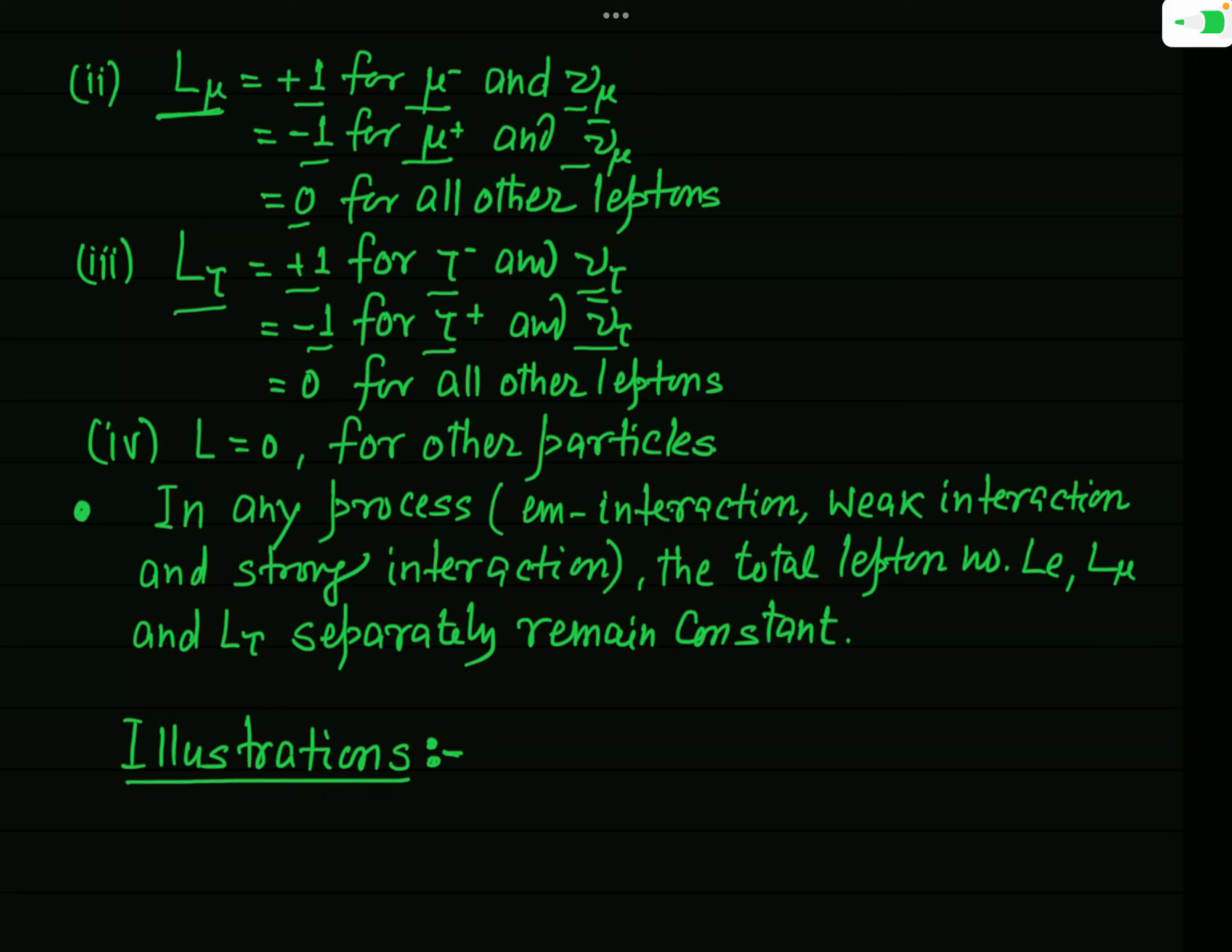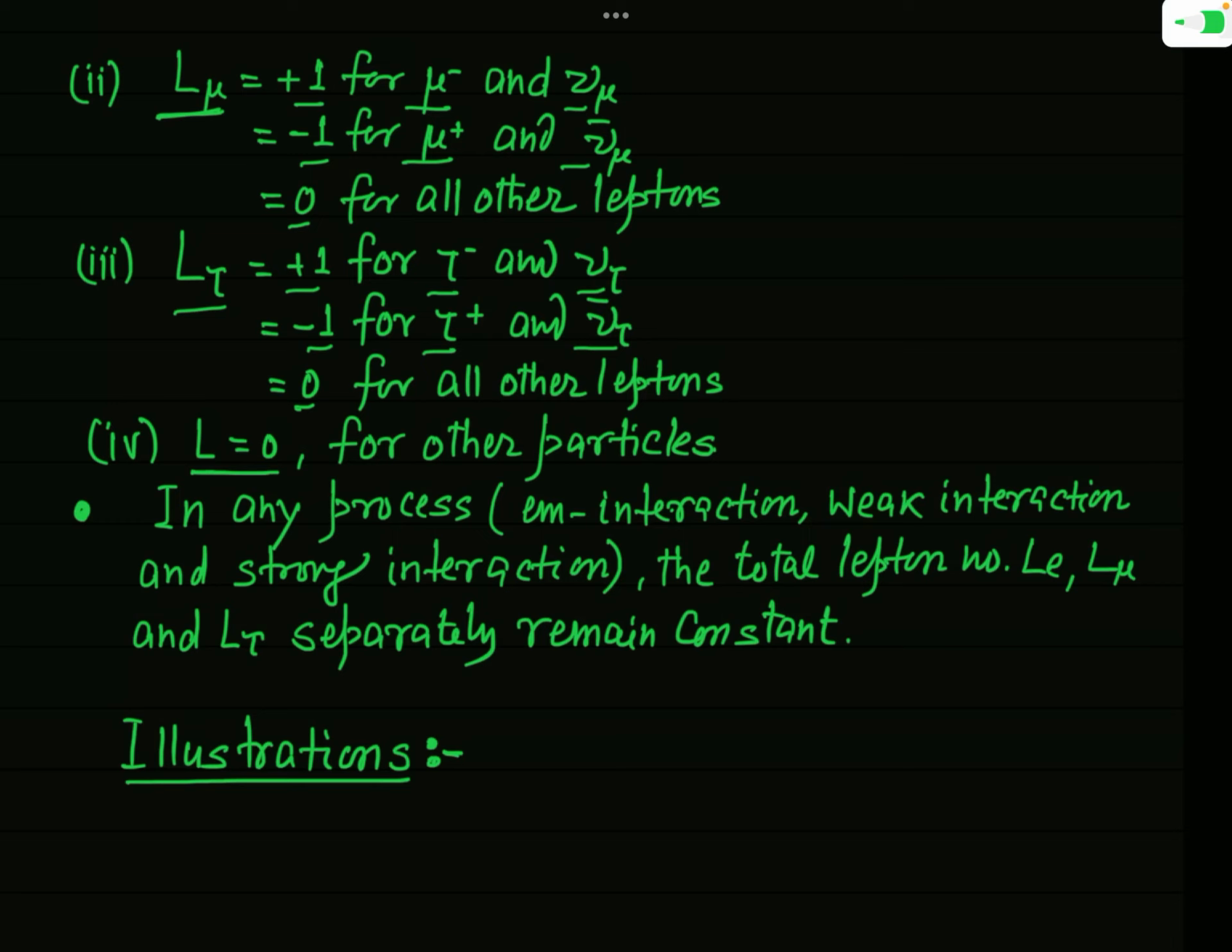Okay, and it will be 0 for all other leptons. And if in any process there will be any other particle that is other than any lepton, then we have to take the lepton number for that particle equal to 0. Okay. Now, the conservation principle of this lepton number is valid in all